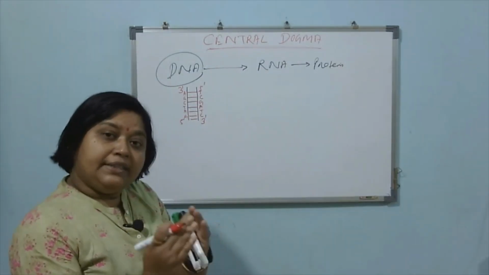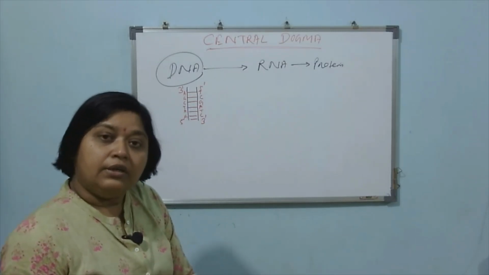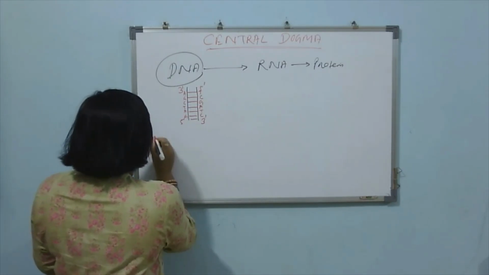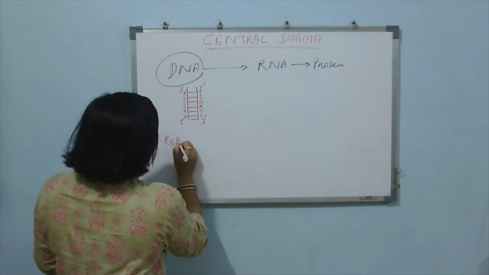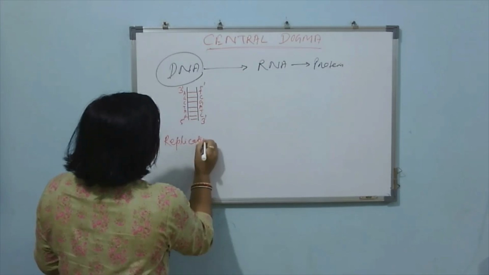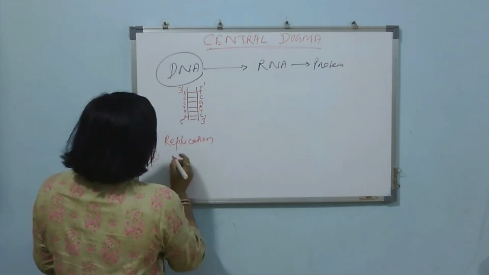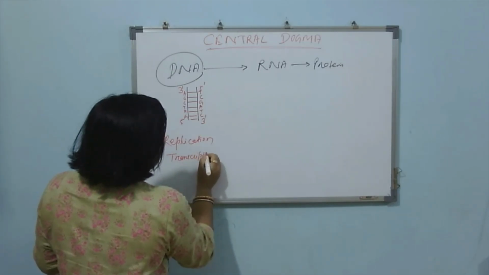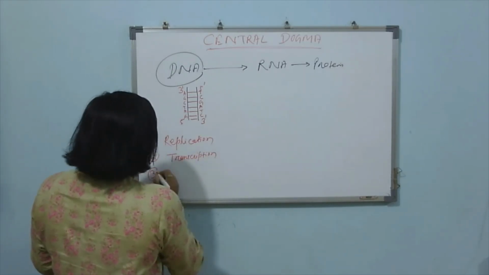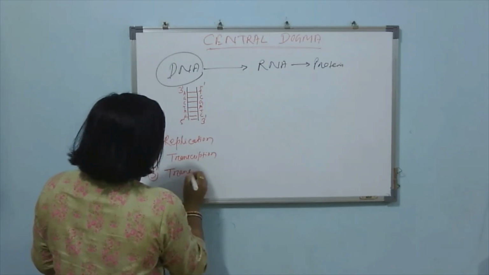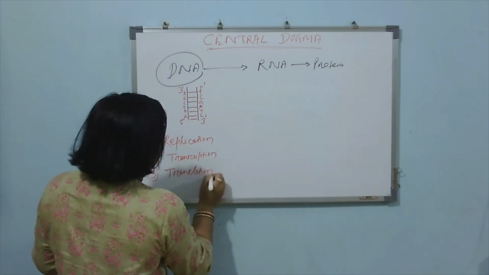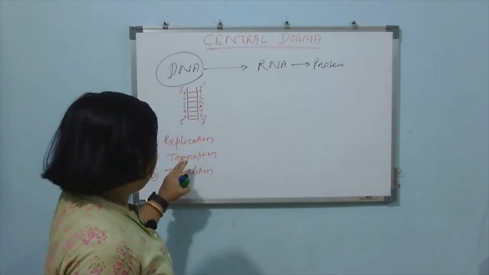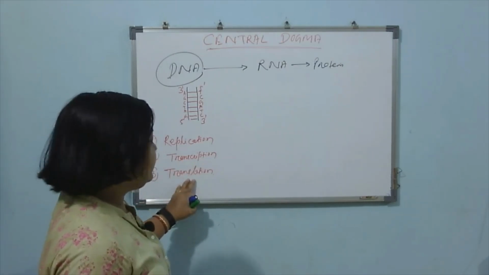So to complete this flow of information, 3 different processes are involved. First one is replication. Second one is transcription. Third one is translation. Protein synthesis is completed in 2 steps. One is transcription, another one is translation.